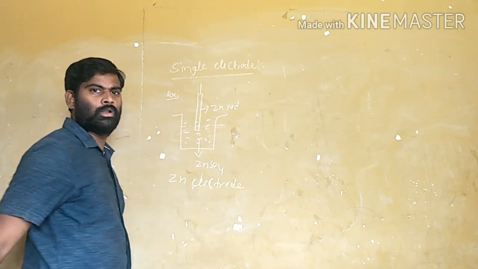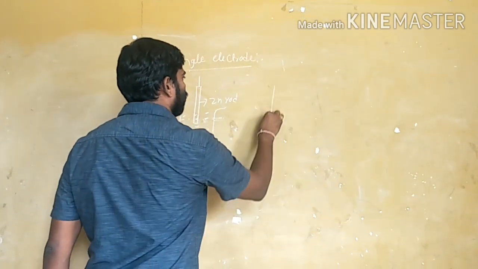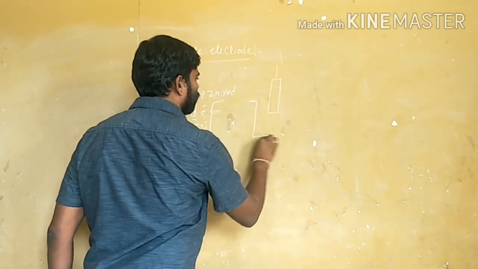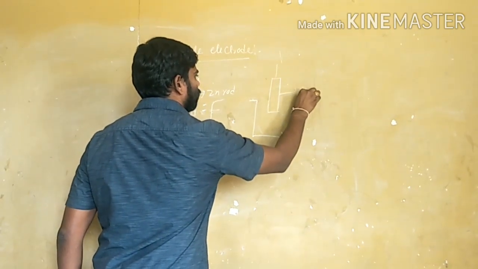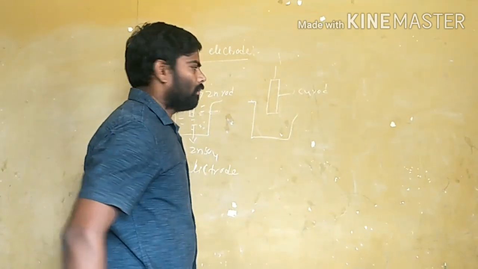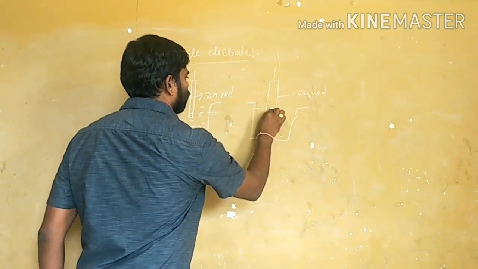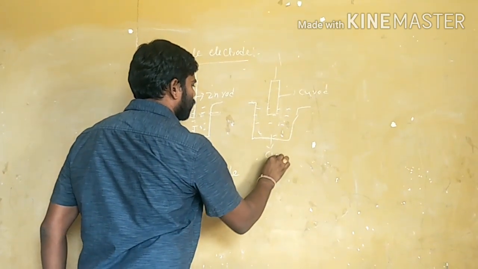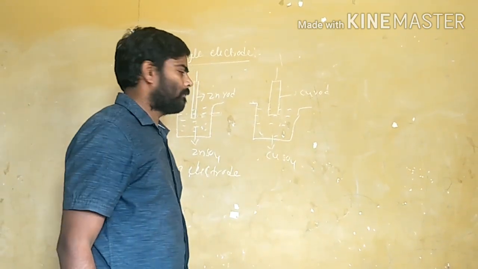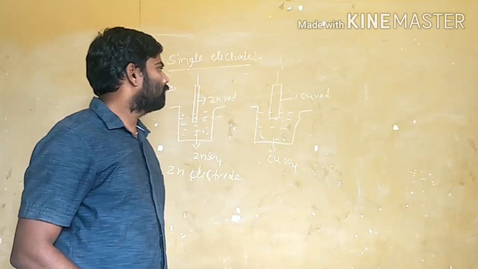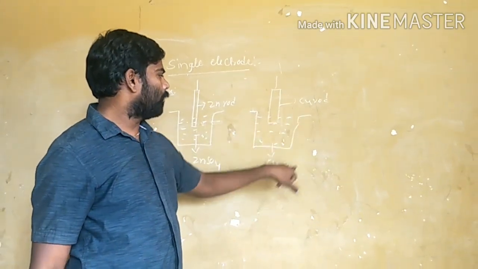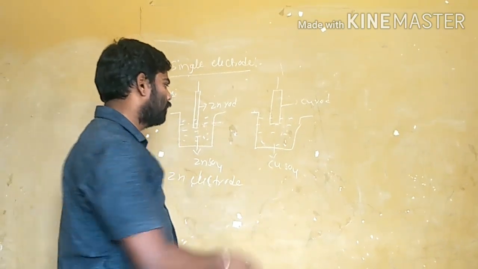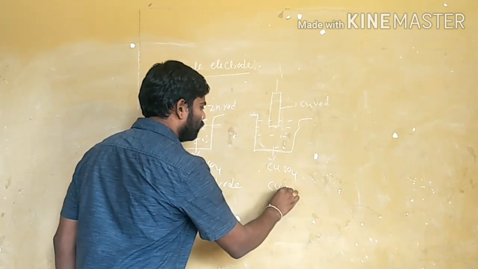The same way, for example, if a copper rod is dipped in copper sulfate solution, copper rod dipping in its own salt, that is copper sulfate solution, it is called a copper electrode.